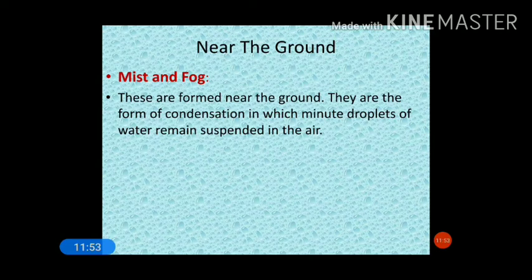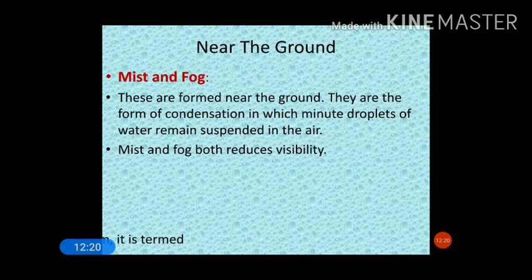They are forms of condensation in which minute droplets of water remain suspended in the air. Okay, so mist, a kind of fog, is just similar to fog, but in this case there are some minute droplets of water which remain suspended in the air. Mist and fog both reduce visibility.